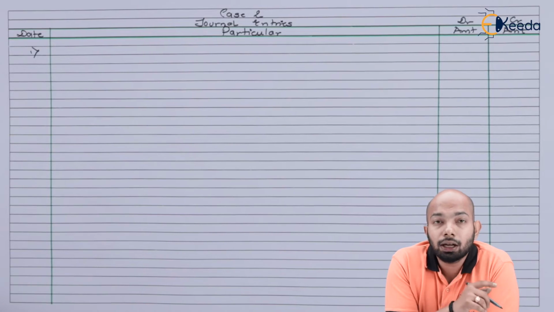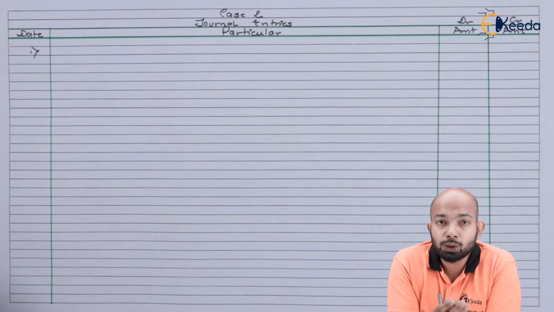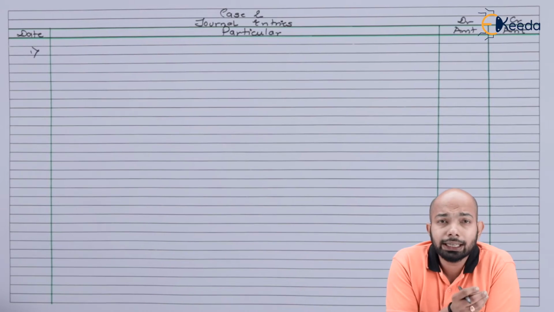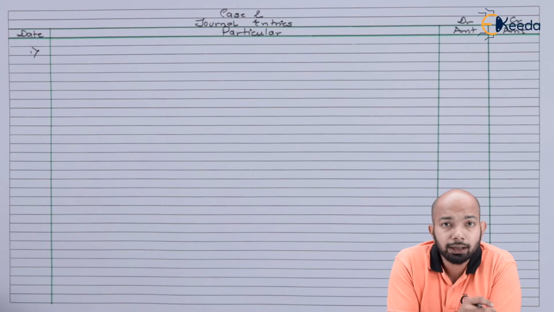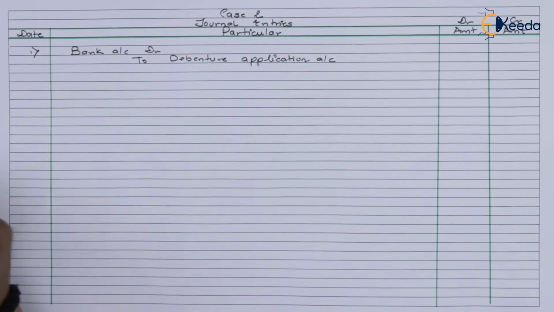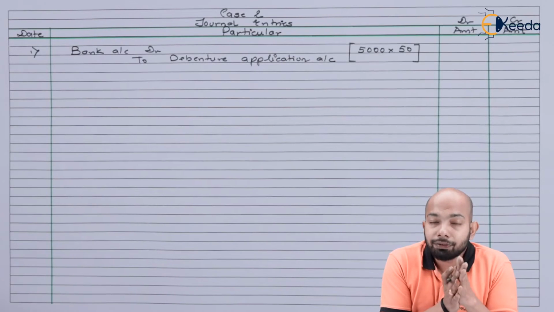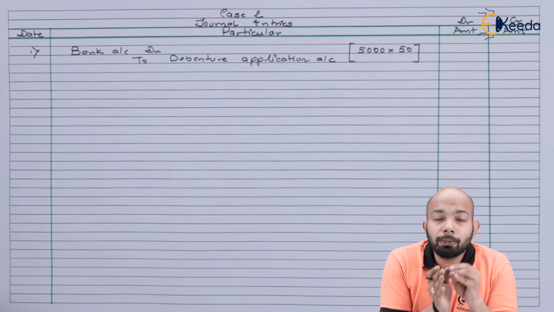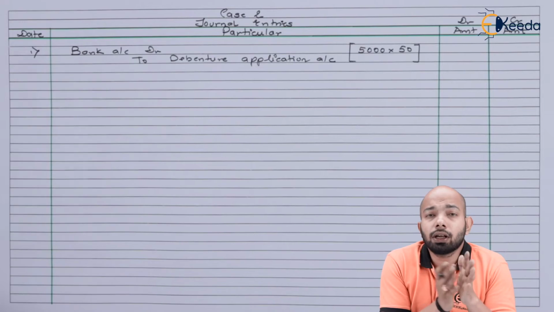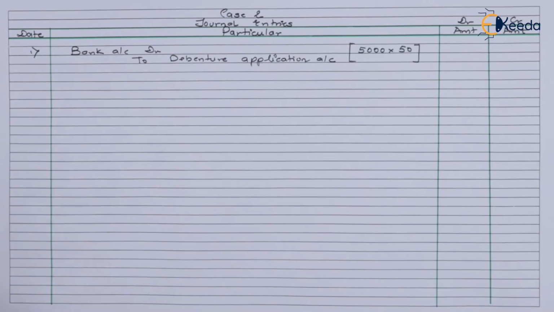That will be adjusted in the allotment here. And the application money that was discussed here was 50 rupees on application. So we have to take care of that accordingly. Let's mention that. So the total application money that we should be receiving here is 5,000 multiplied by 50, which will be somewhere around 2,50,000. Let's mention that, and let's mention the narration as well.